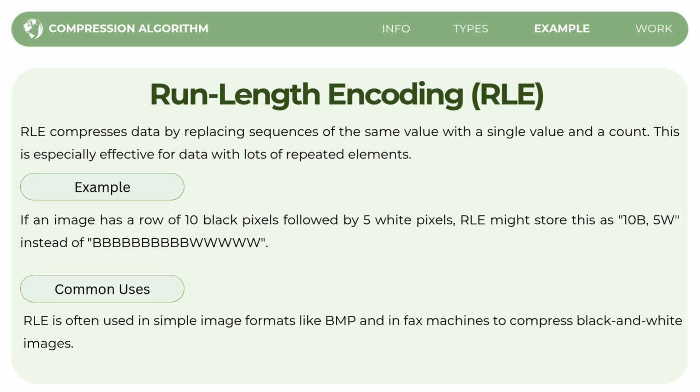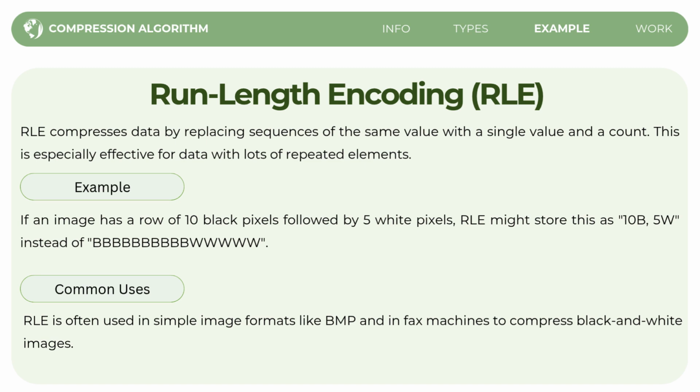This is especially useful when you have data with lots of repeated elements. So how does RLE work? Instead of writing the same value over and over, it stores the value once and adds a count to tell you how many times it repeats.